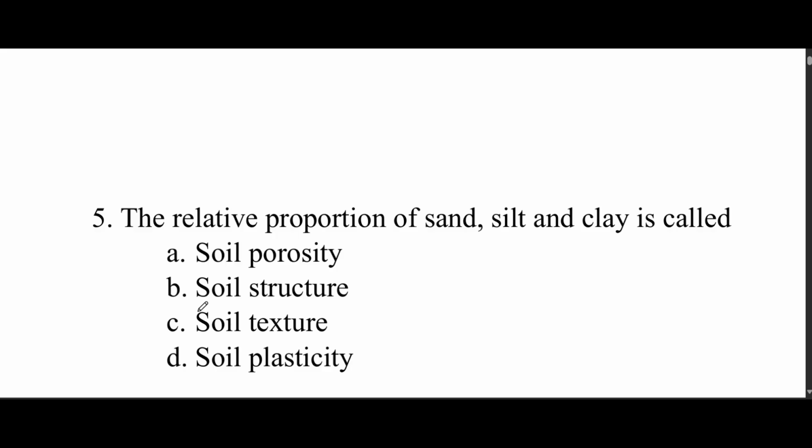Next question: the relative proportion of sand, silt and clay is called. Option A, soil porosity, soil structure, soil texture, soil plasticity. Here the question is about relative proportion, how much amount of primary particles is present in soil. What will we call it? It is not soil structure, but option C, soil texture. So the correct answer is option C.